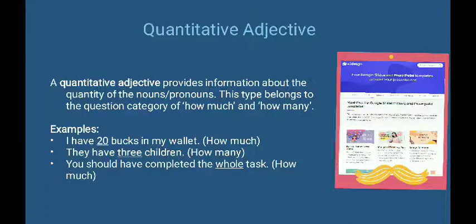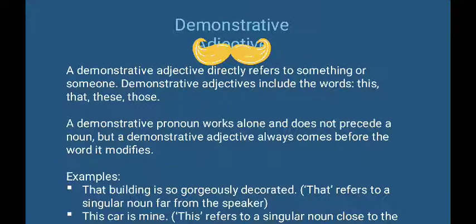Well, next to the next type of adjective, that is demonstrative adjective. A demonstrative adjective directly refers to something or someone. Demonstrative adjective includes the words this, that, these, and those. A demonstrative pronoun works alone and doesn't precede a noun, but a demonstrative adjective always comes before